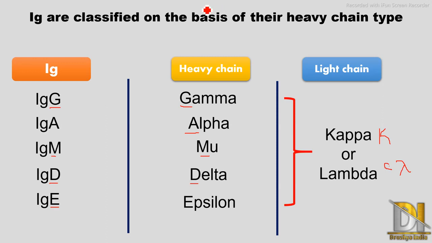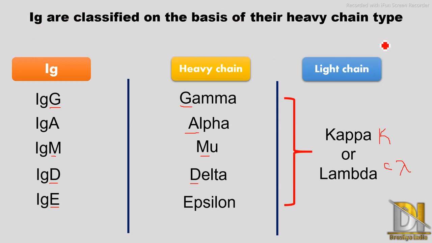So in this video we have overall discussed immunology, introduction to immunology and immunity. That means the study of immunity is known as immunology. Then types of immunity, natural and acquired immunity. After that, structure of antibodies, then types of antibodies, and in the last part we have seen classification on the basis of heavy chain.